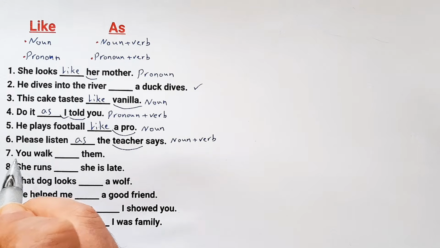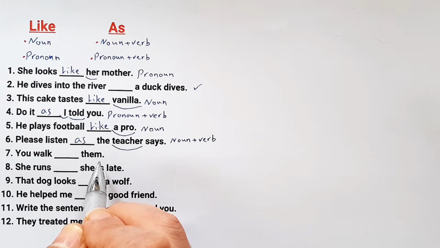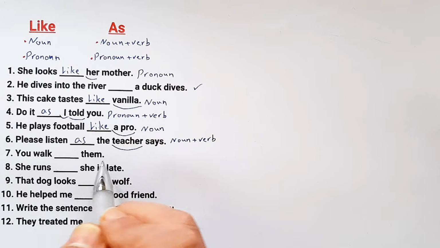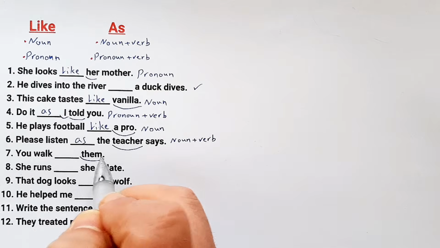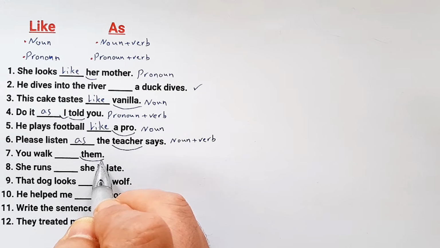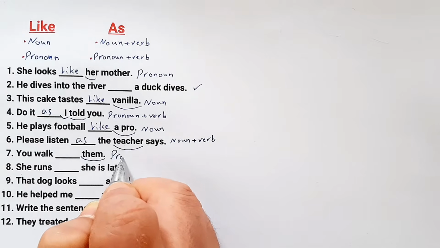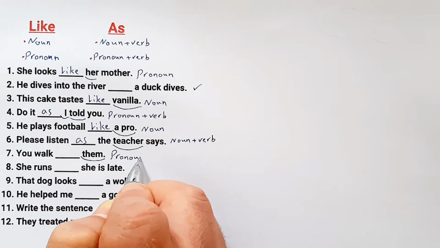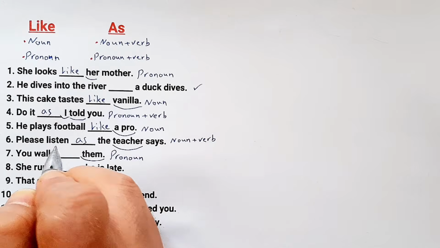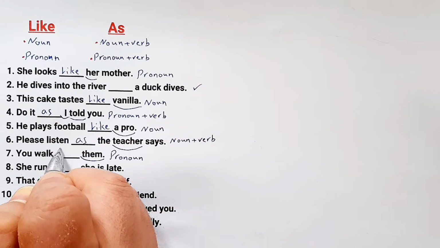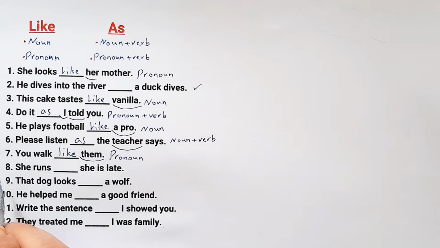Number 7. You walk blank them. What is the correct answer, like or as? Here the keyword is them, and you know that it is a pronoun. For them, we must use like. You walk like them.